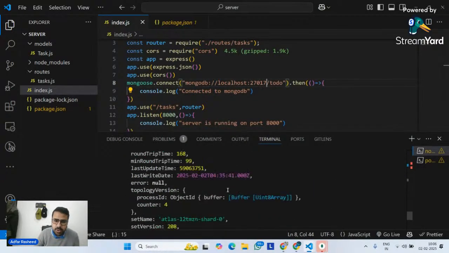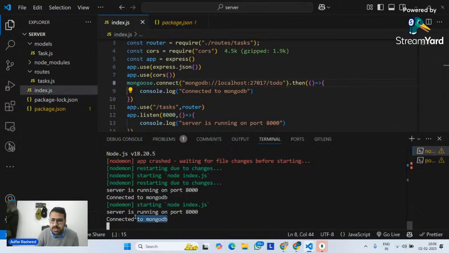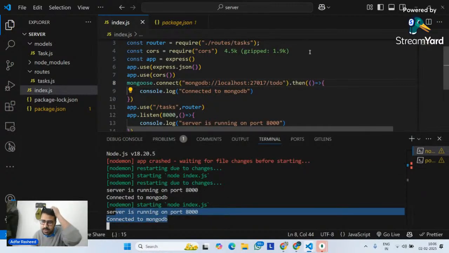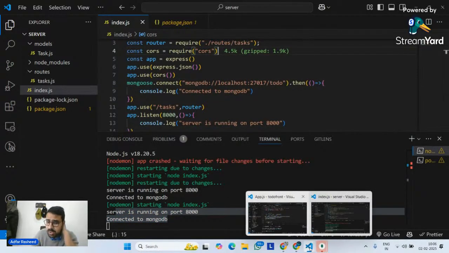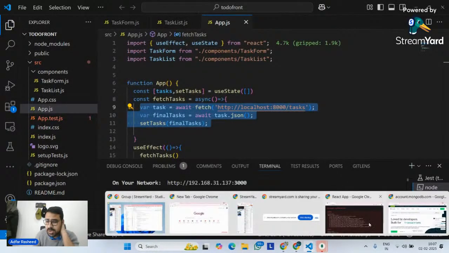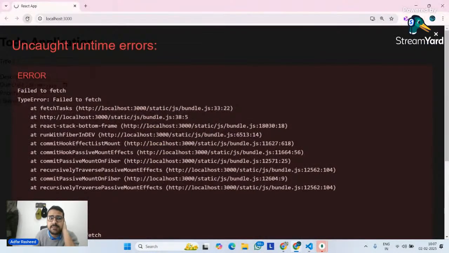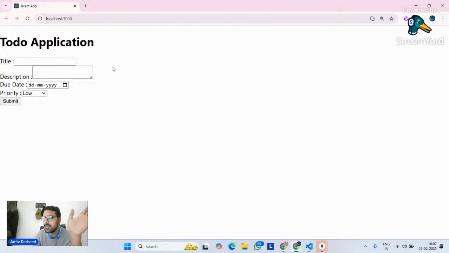And then when we try to create a connection, it should properly work here. It should be able to connect to the local database. I don't think there should be any issue. Then you can see it is saying connected to database, right? Perfectly fine. But now if I go to my front end, and if I try to understand my front end here, it is still saying failed to fetch. Although now it's working, right?